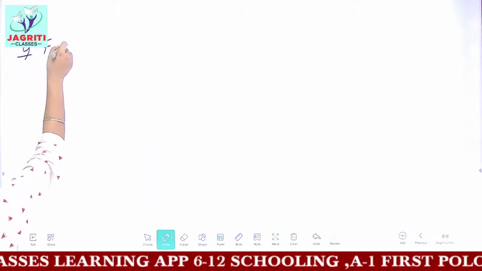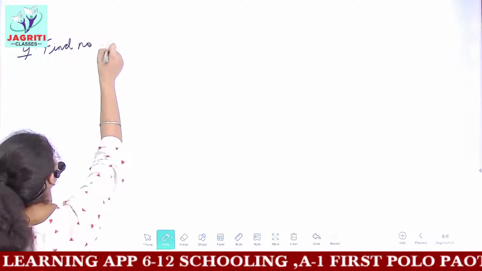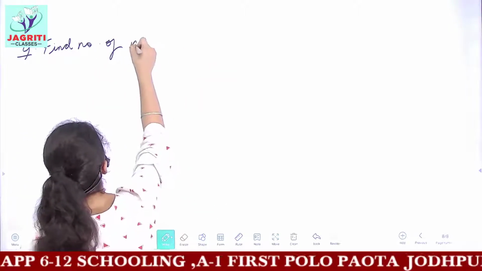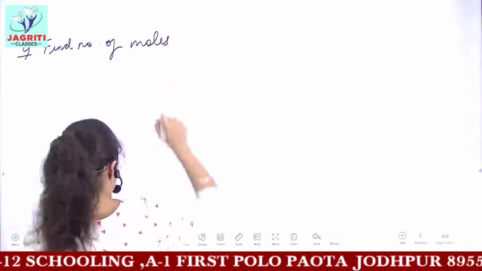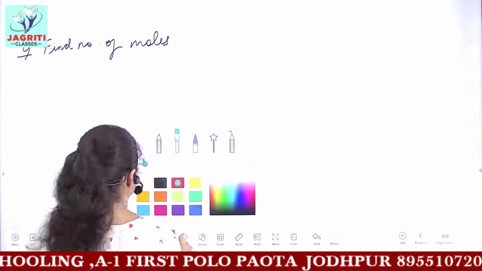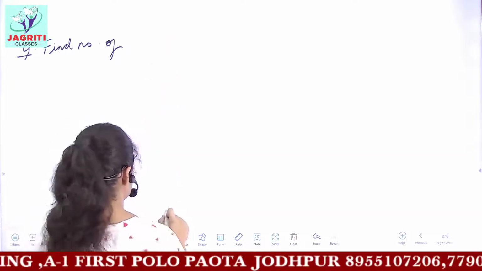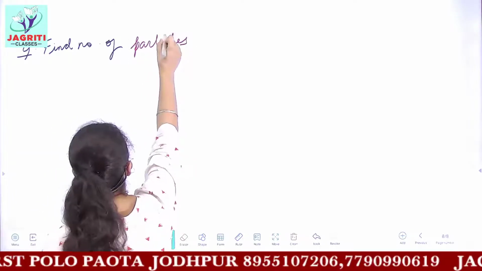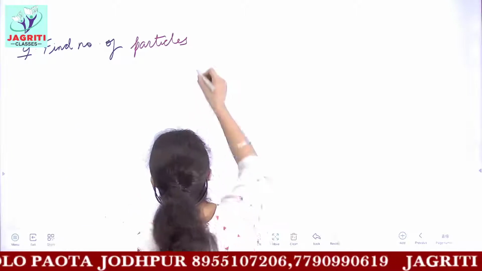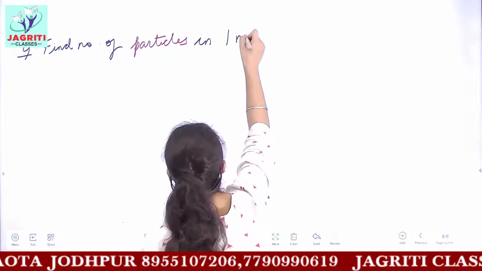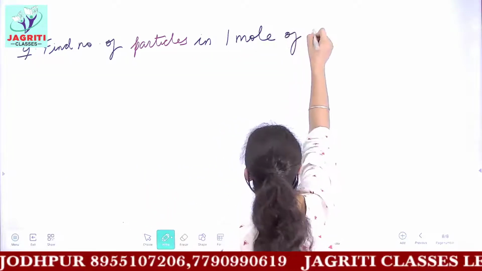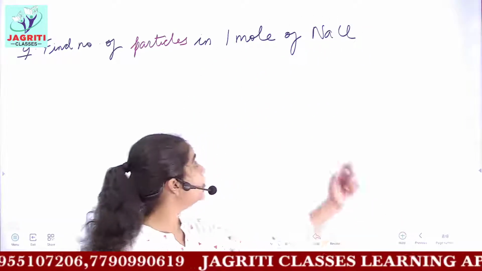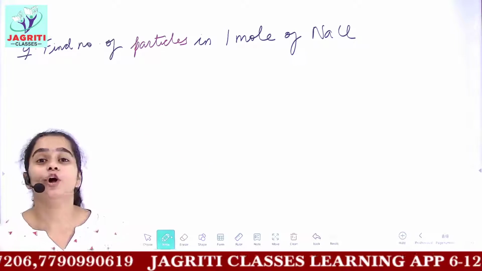Find the number of particles in 1 mole of NaCl, the sodium chloride. So how many particles are present in 1 mole of NaCl?